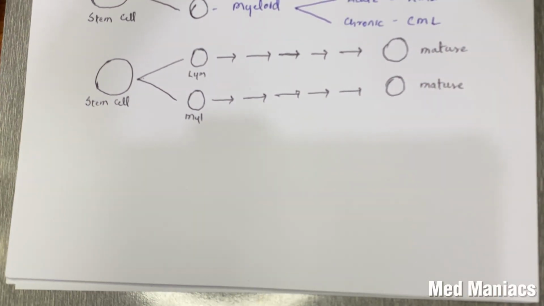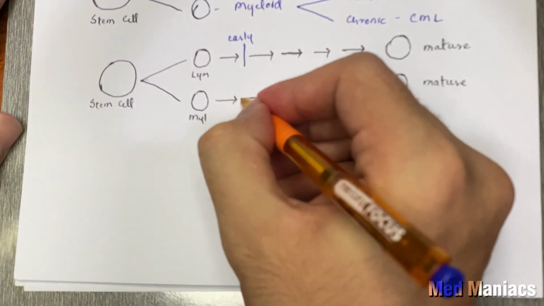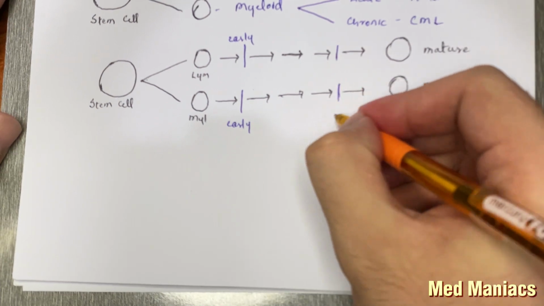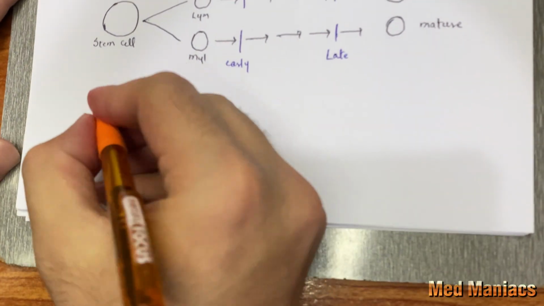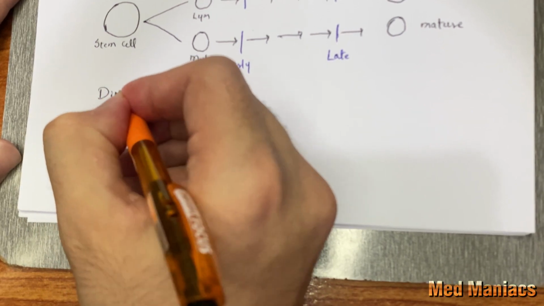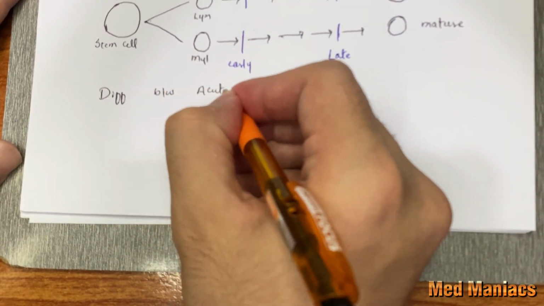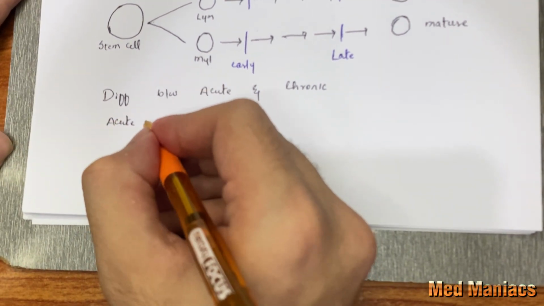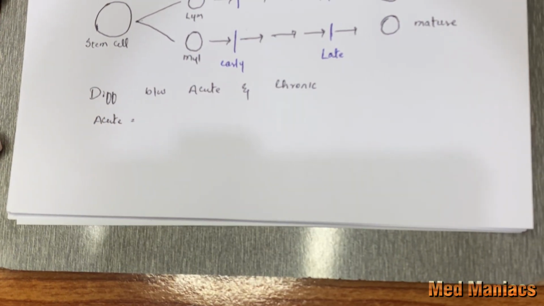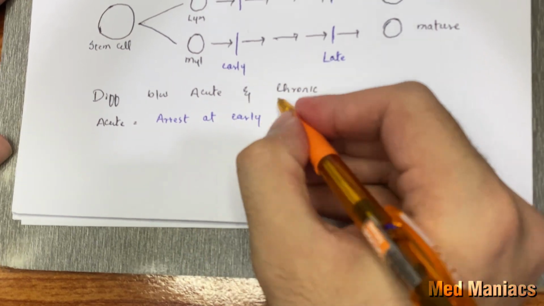So, if they are arrested at an early stage, they are called acute, and if they are arrested at later stages, they are called chronic. Early stages means the immature cells, which are the blast cells, and later stages means the mature cells, which are the cytes. So, to cap it off, acute means that they are arrested at early stages.